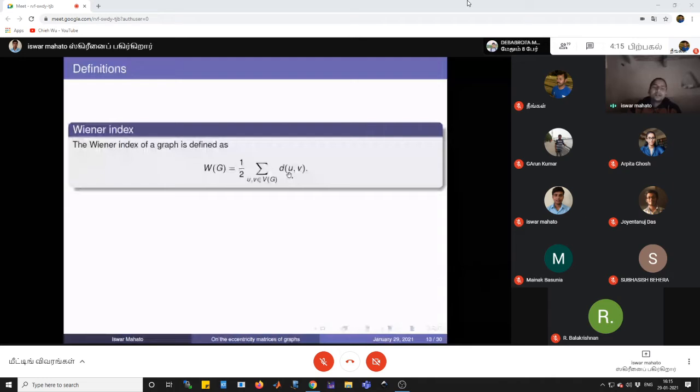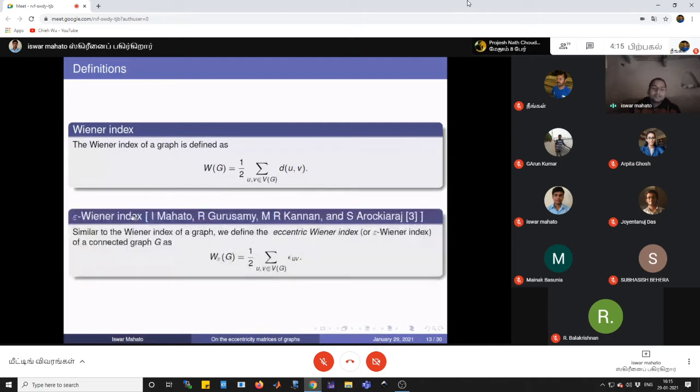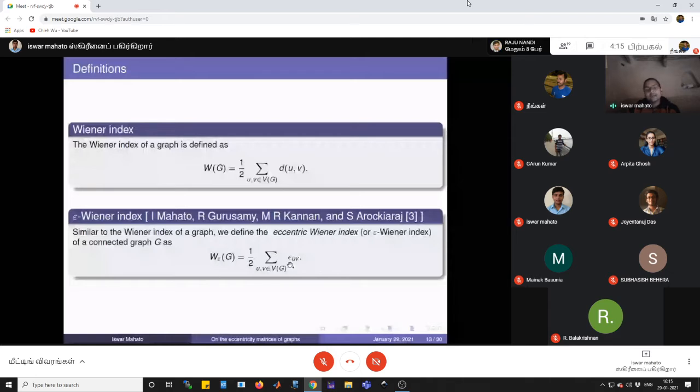In other words, in the distance matrix of the graph G, if we take the sum of all the entries divided by 2, then that will be the Wiener index of the graph. In a similar way, we define the epsilon Wiener index. In the eccentricity matrix, we take the sum of all entries divided by 2. That is the epsilon Wiener index.